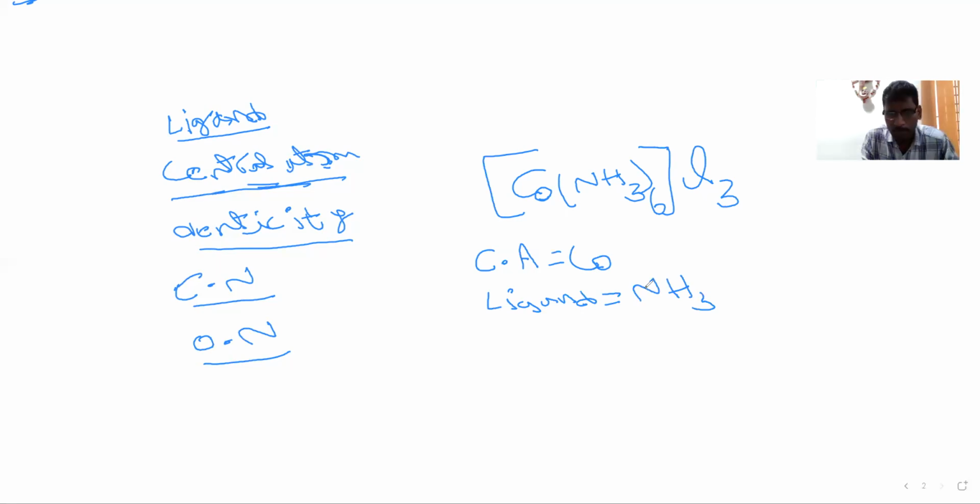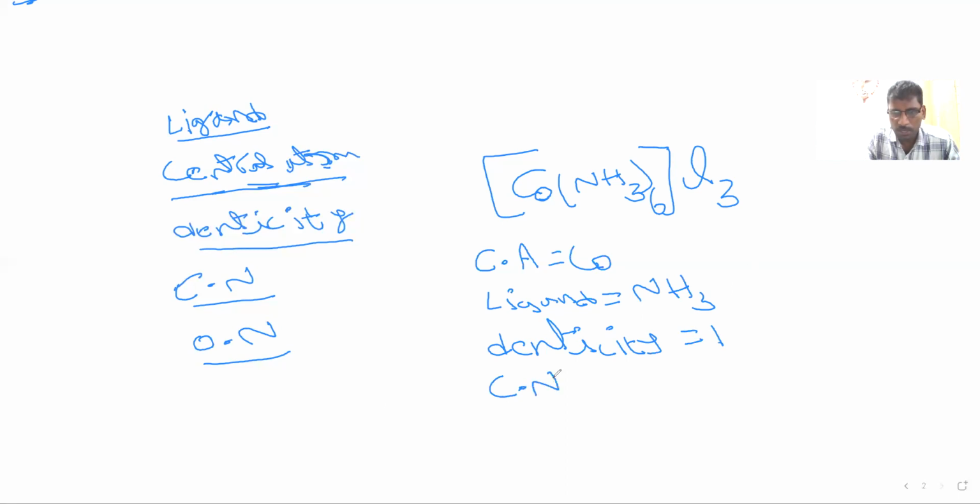One NH3 will form one bond, so its denticity is 1. Since one ligand forms one bond and 6 ligands are there, they will form 6 bonds. So the total coordination number will be 6. Coordination number means total coordinate bonds on the central atom.